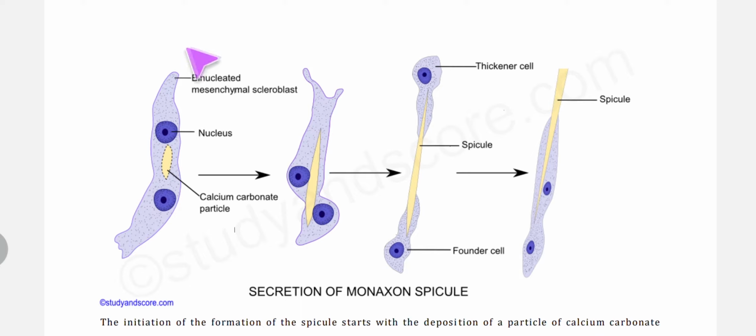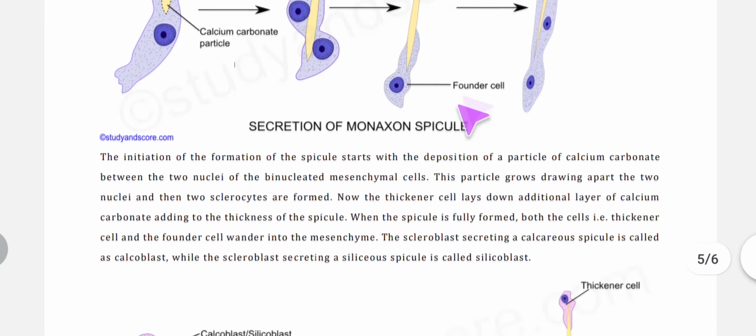So this is the cell, and where the calcium carbonate particle starts developing, and then it is converted into a spicule, and the cell divides, and then the spicule is formed.